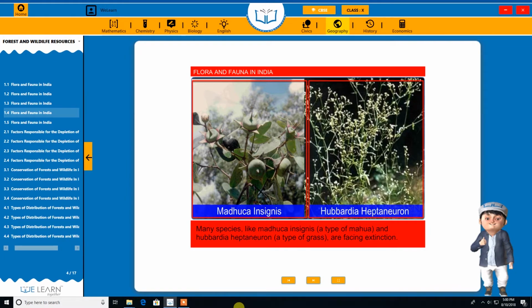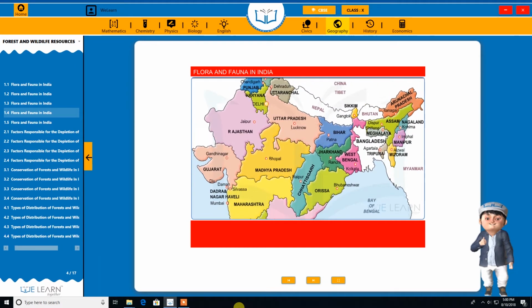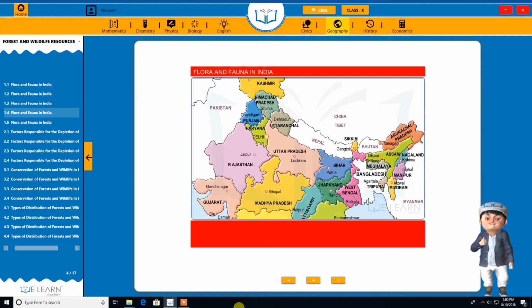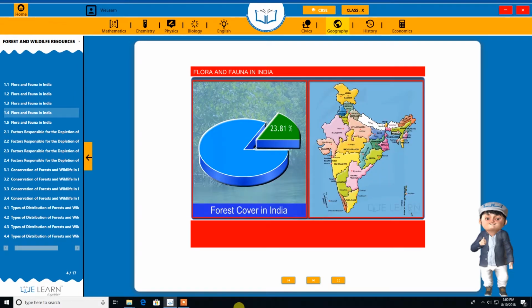The total forest cover in India is around 78.29 million hectares, or about 23.81% of the country's total geographical area. Officially, the area under dense forest cover has increased since 1997, but this is more due to an increase in plantations than natural forests.